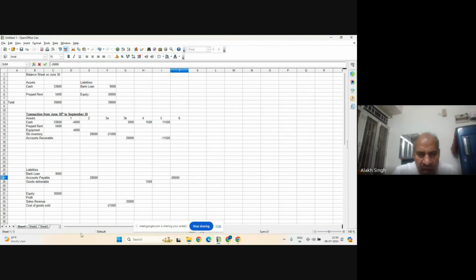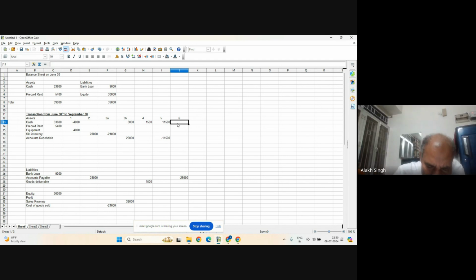And how did they pay this 26,000? Using the cash. So what will happen on the cash side? It will decrease or increase? Decrease, because they paid, so cash has become smaller. So I will write minus 26,000. We again match it, because accounts payable is minus on the liability side. So if something is on the asset side, it must be minus, and that minus is 26,000. So our balance sheet will balance.